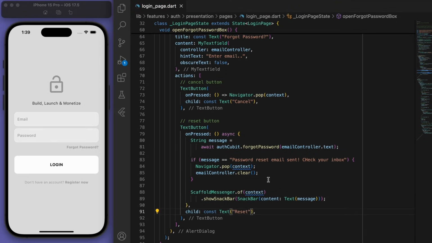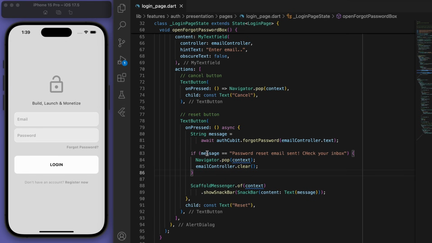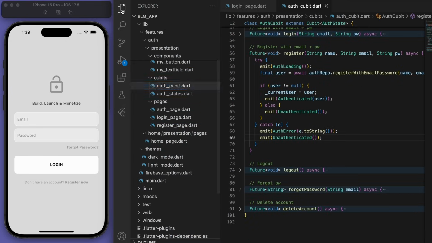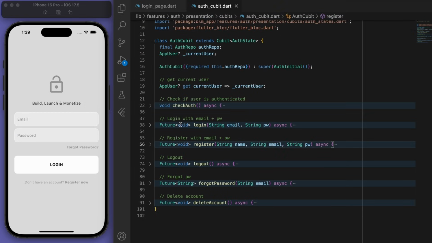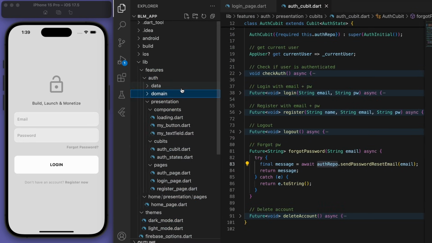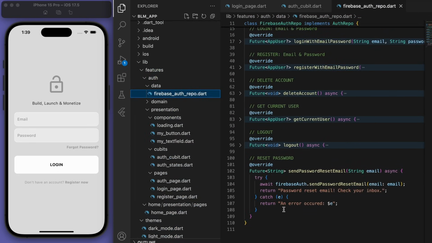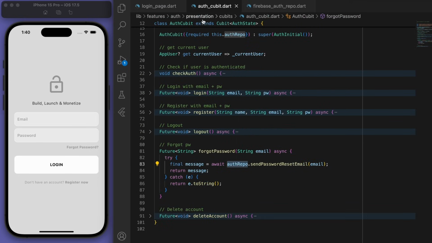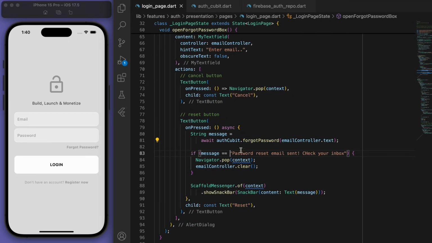Let's test this out. So you can see in our auth qubit, we're calling this method in our auth repository, which if we go to that Firebase auth repository, yep, this is what is actually happening. So looks like that's the message that we chose. So just make sure that it's the same message that we're checking. Password reset email. It has to look exactly the same as this.